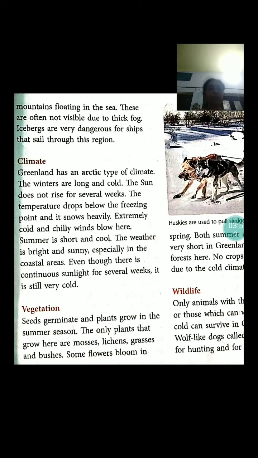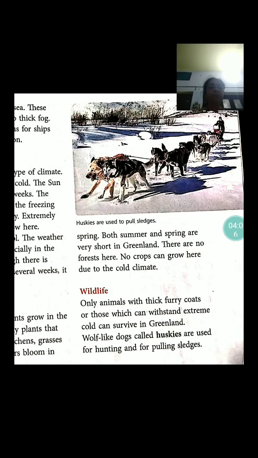Vegetation. Seeds germinate and plants grow in the summer season. The only plants that grow here are mosses, lichens, grasses, and bushes. Some flowers bloom in spring. Both summer and spring are very short in Greenland. There are no forests here.